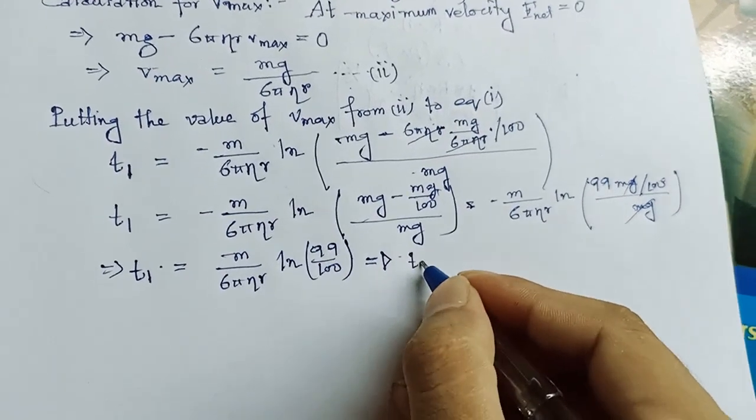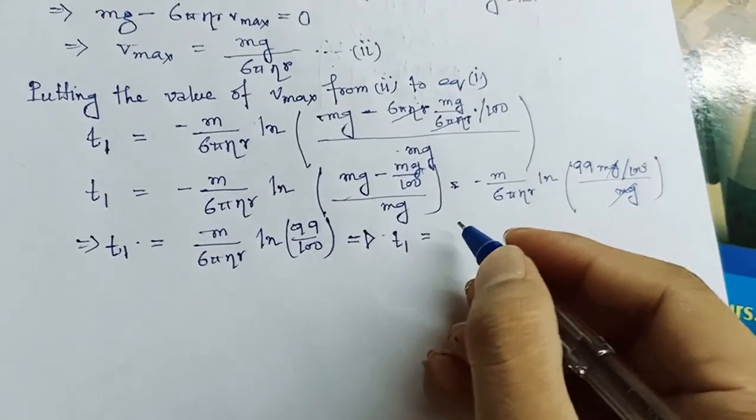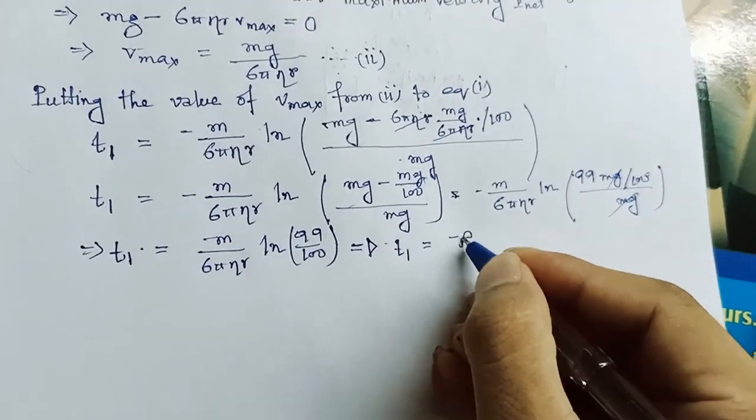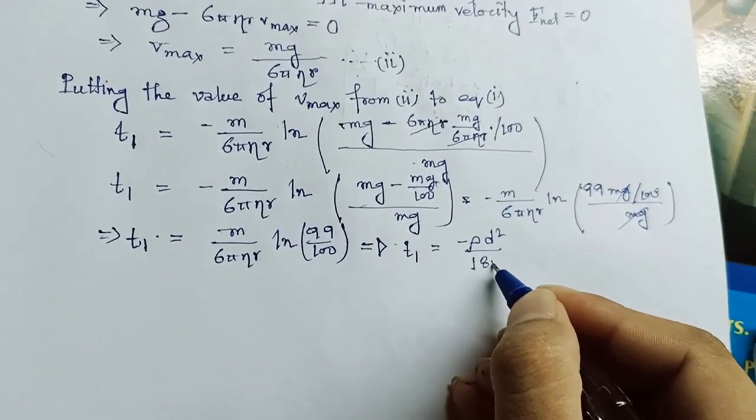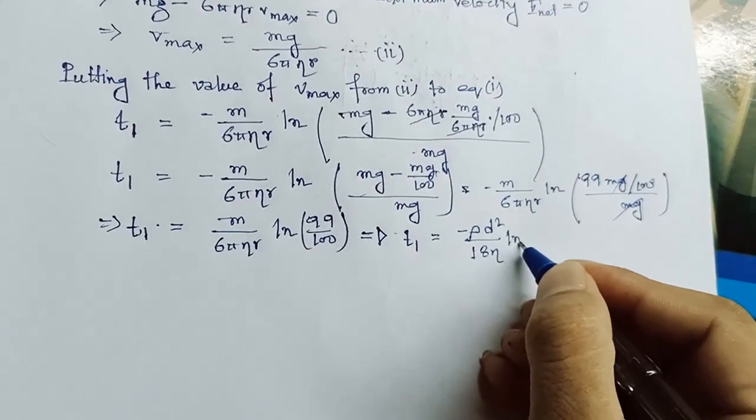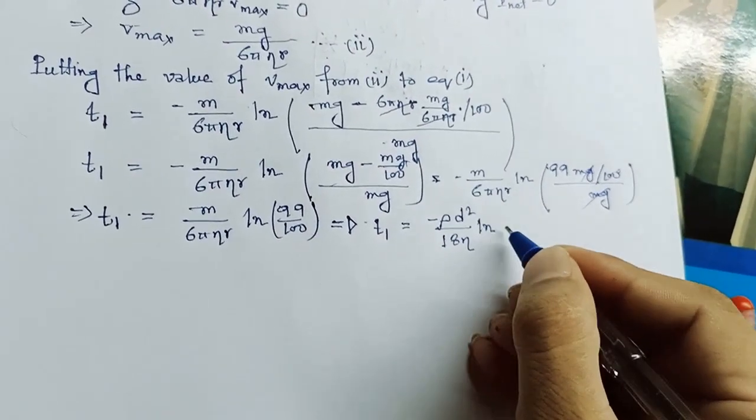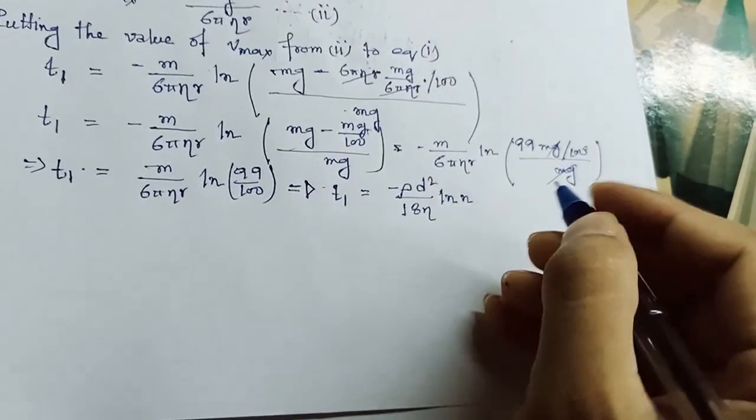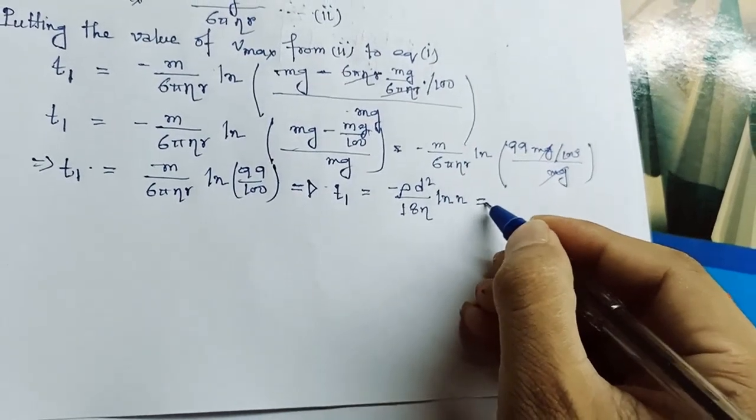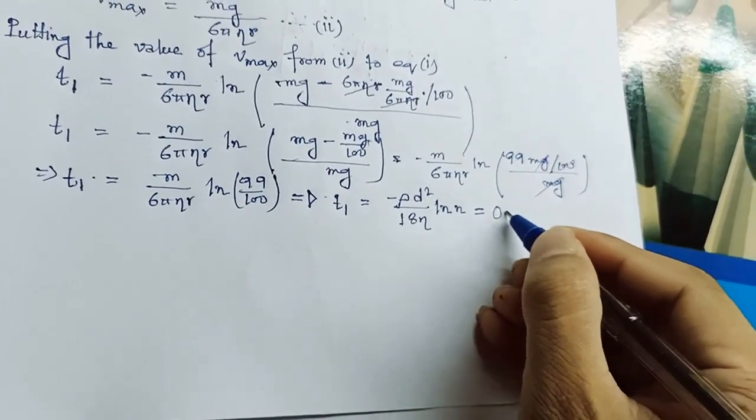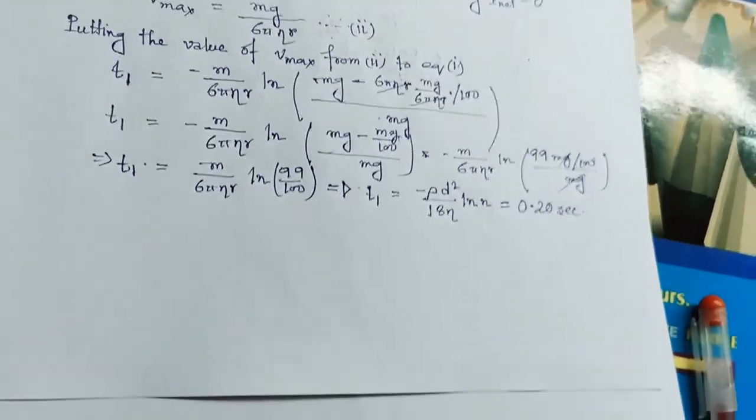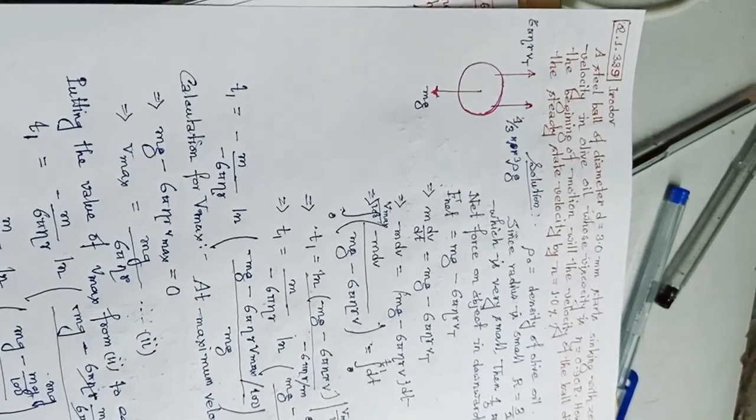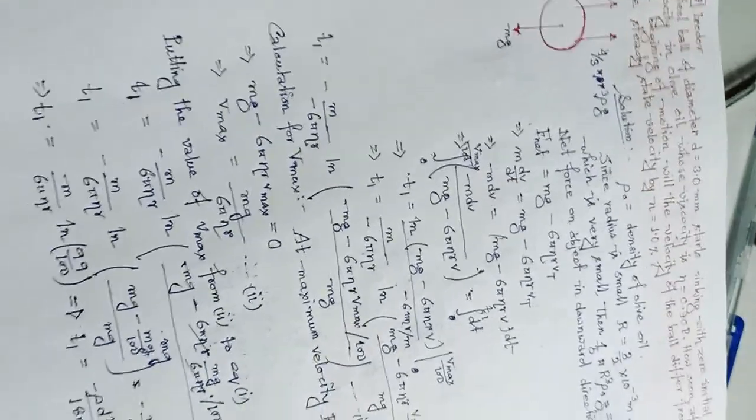Now if we put in all the given quantities, we will find t1 equal to minus rho d square divided by 18 eta log of n. After putting in all the values, we get the answer equal to 0.20 seconds. So this is the solution of our question number 1.339 from I. E. Irodov.